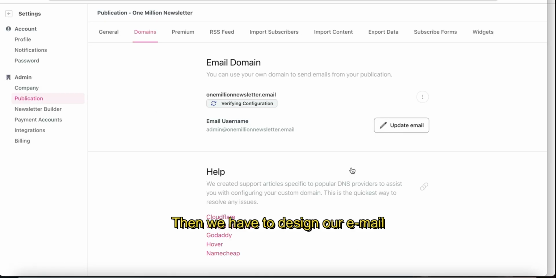Then we have to design our email newsletter, and we have to craft our welcome email. Then we have to create a custom GPT on ChatGPT to help us with this newsletter. Then we will have to create a Facebook ad and Twitter ad. Then obviously we have to create articles or newsletter editions, and we have to send that newsletter edition to our subscribers.